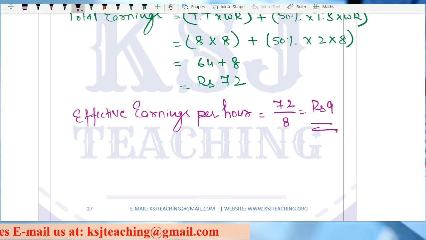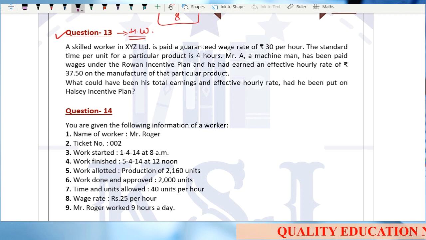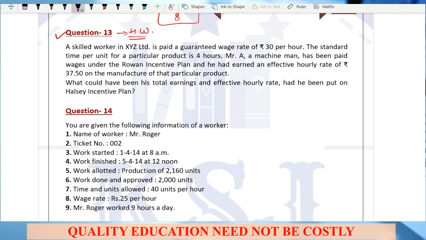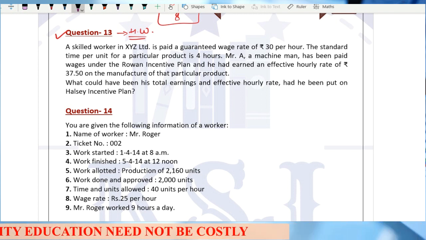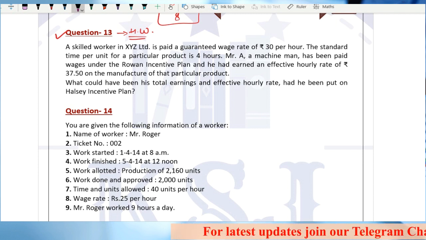Now what you have to do is solve question number 13 on your own. Right? This is homework for you. Solve this homework and give me the answer in the comment section. I'm not providing you with the answers. You people will answer it, right? Let's make it a little bit interactive, even if we are on YouTube. Even if it is not a live session, we can still make it interactive. It is up to you now, and I want each one of you to reply.